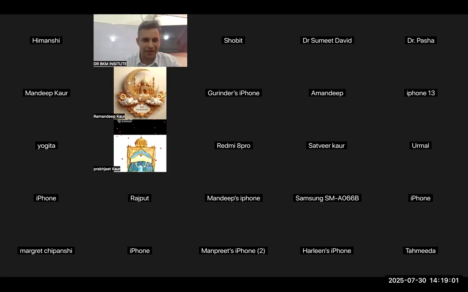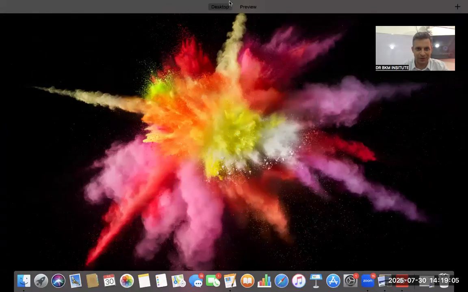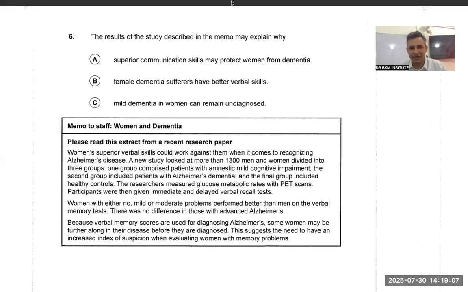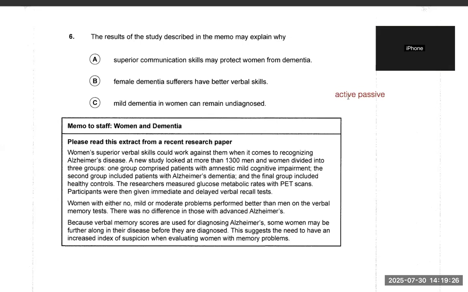Okay, coming back to the continuation of the reading. So now we are doing this question. Again, what things I have to consider, I will write it again so that you guys don't forget. Active passive. Can you see this active passive if I have written this? Yes, sir. Okay, good.